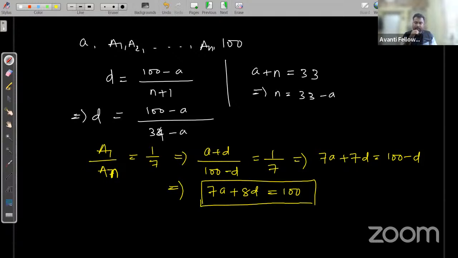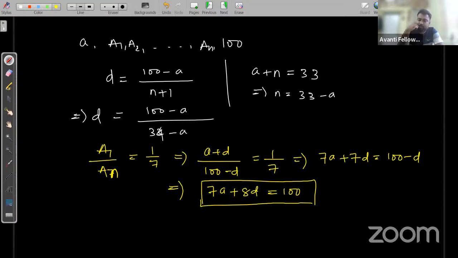So d is equal to (100 minus a) upon (34 minus a) we are getting. Okay. Now if we get this equation 7a plus 8d is equal to 100, we can go through option wise and solve the question.